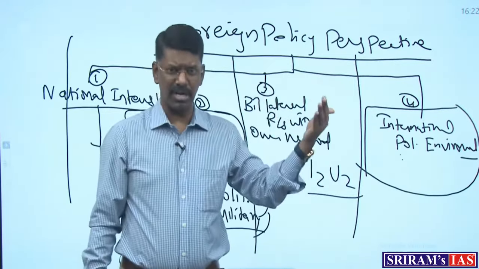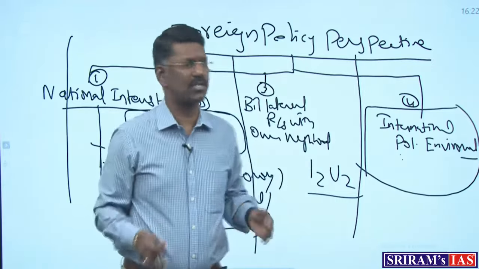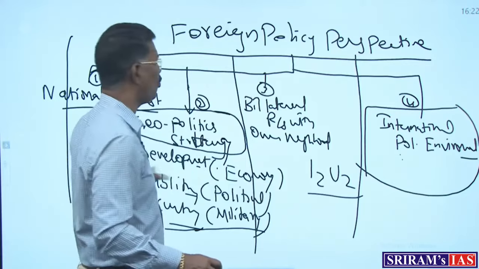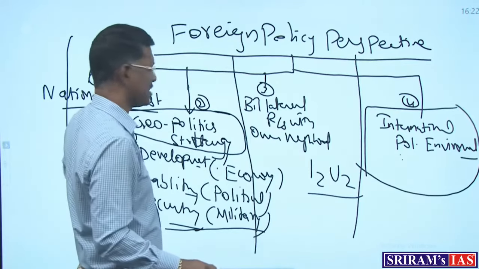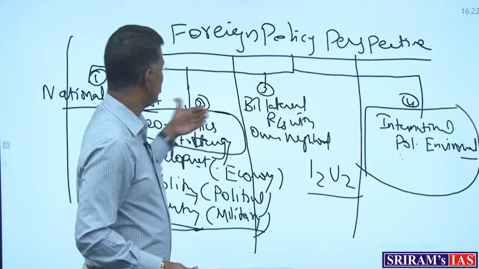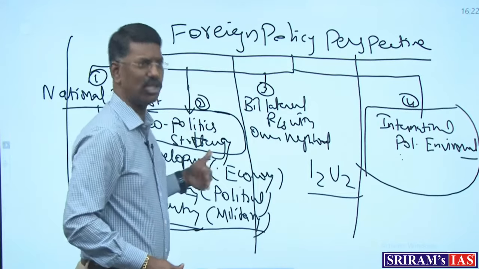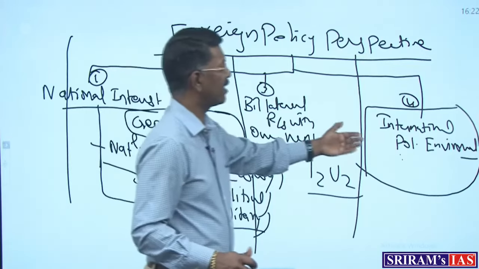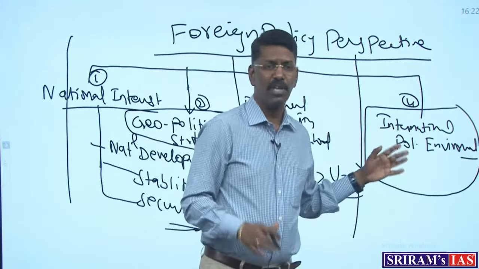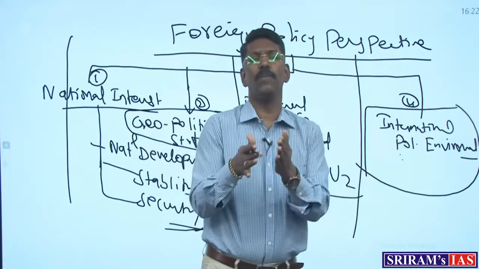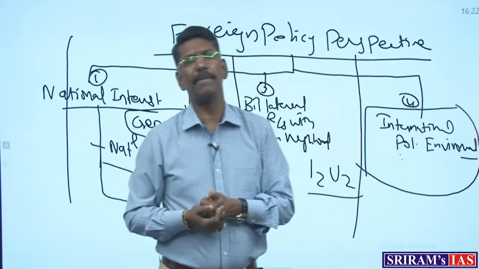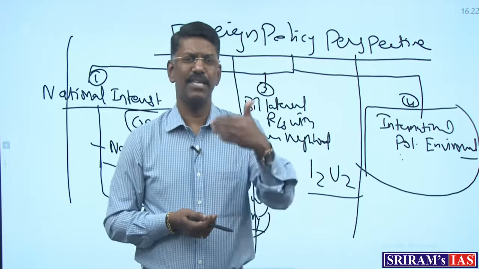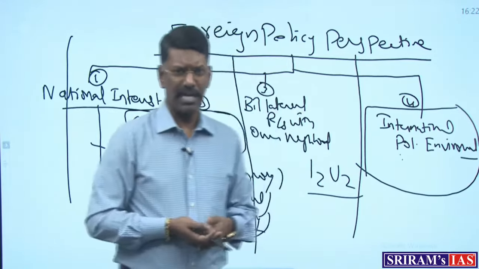IR is international relations. In what way do I have to focus? Your focus and your syllabus should be, from here afterward in this class, based on these four components only: national interest, geopolitics and geostrategy, bilateral relations with our neighborhood, and finally the international political environment. If you can focus on these four topics, you can score good marks in paper 2 as well as the GS paper. Based on that, you can easily go to the next level in your examination.